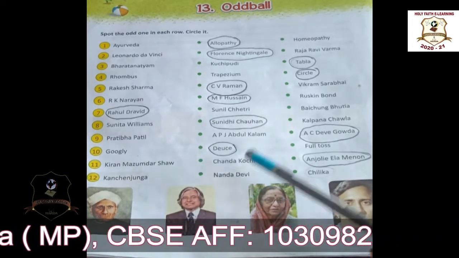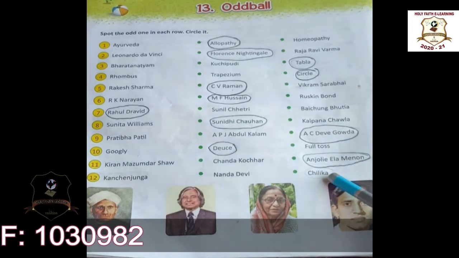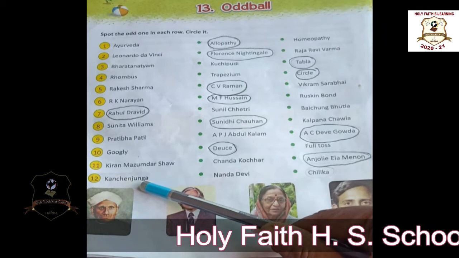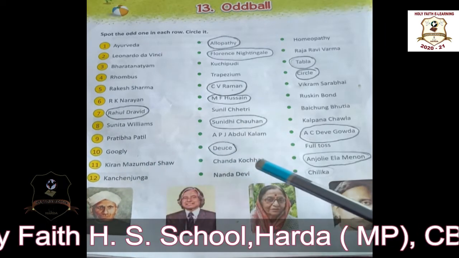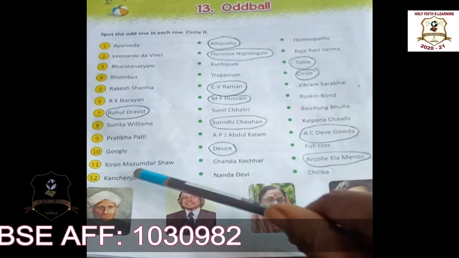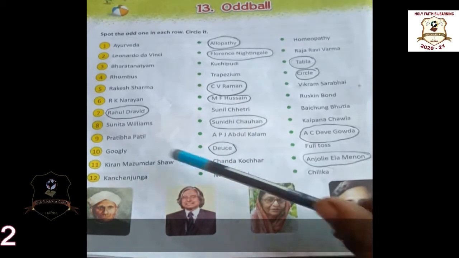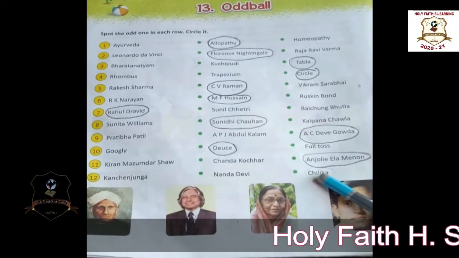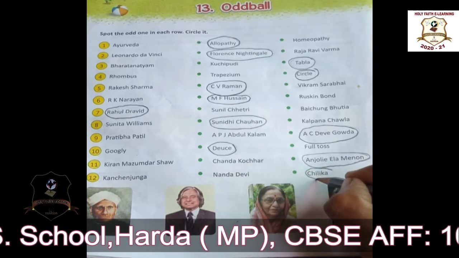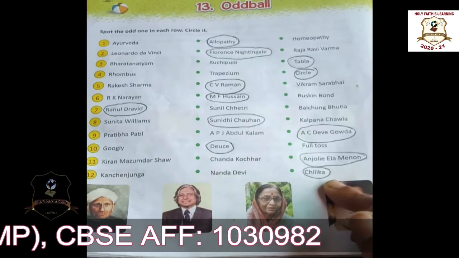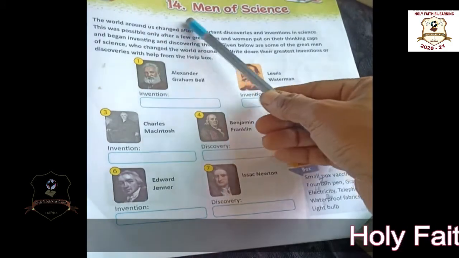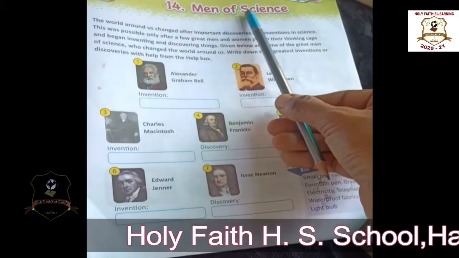Kanchenjunga, Nanda Devi, and Chilika. Okay, students, you know about Kanchenjunga. Kanchenjunga is the third highest mountain in the world. Nanda Devi is also a mountain, the second highest mountain in India. So Kanchenjunga and Nanda Devi are mountains, but Chilika is a lake. So circle Chilika because it is a lake. Okay, students, now you can do it. Now let us learn about the next chapter, chapter 14, Men of Science.